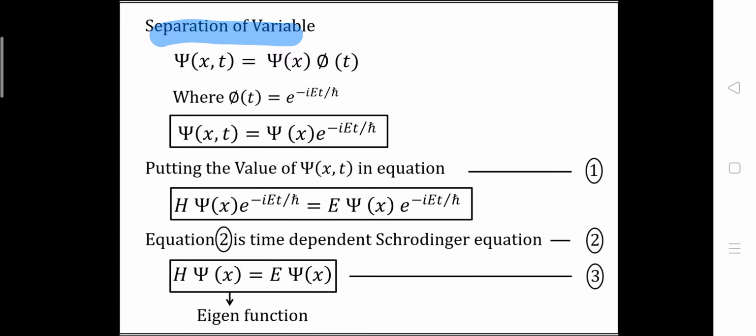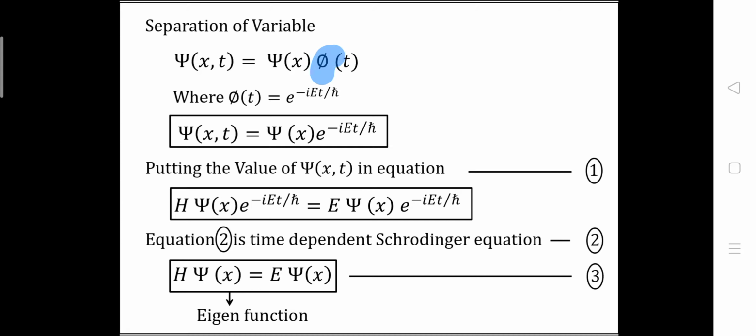In separation of variables, we can convert one function which depends on two variables into two functions which depend on different variables. Here we have psi of x and t, so we can convert this function into two functions, in which one function will depend only on the position x and the other, phi, will depend only on time.